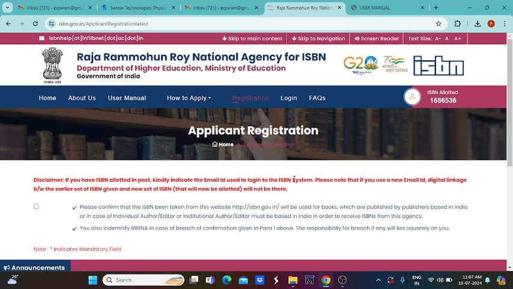For example, in the electronics domain, digital electronics, basic electrical circuits, electronic devices, or analog communication. Likewise, other books are written by different authors from various institutions.